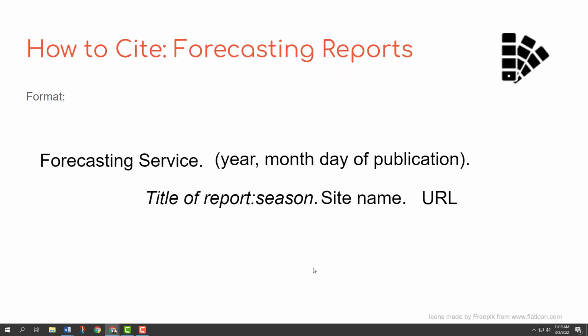And something that's new with the 7th edition of the APA Style Manual is you don't have to put "retrieved by" those words, and you also don't have to put a specific date, unless it's something like an open educational resource that might change over time. These reports usually don't. If there's new information, they would just put out a new forecasting report.